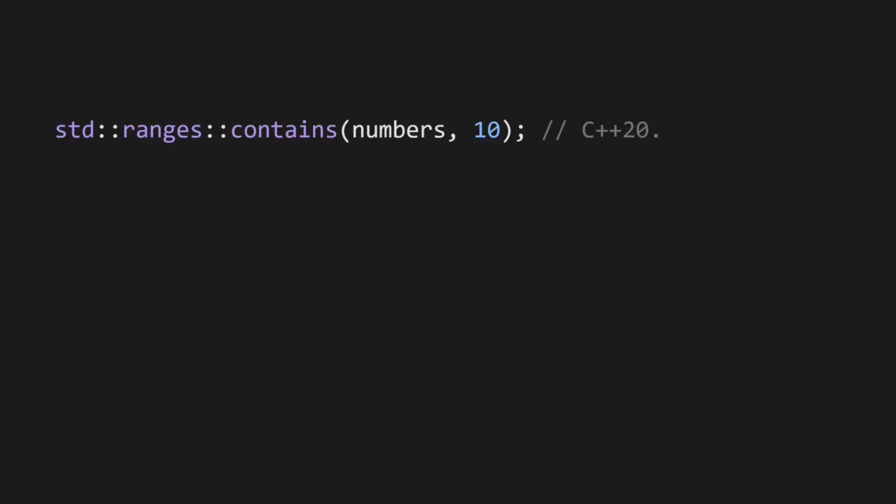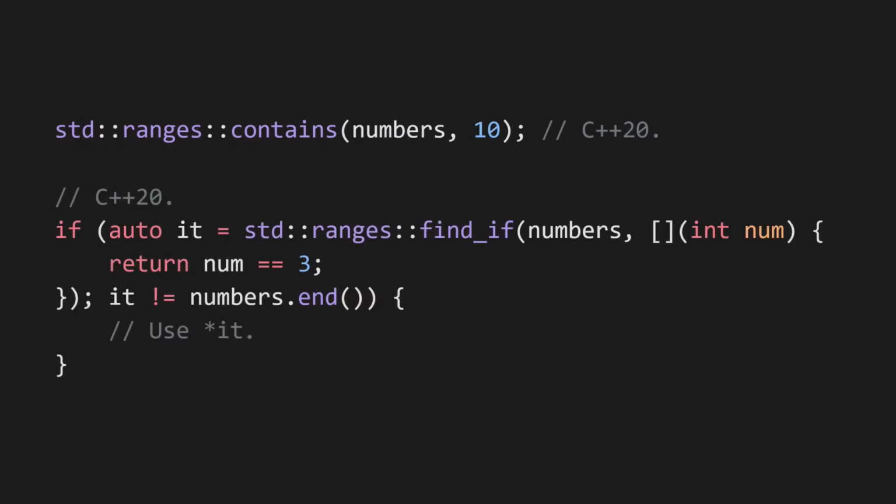There's a new ranges library in C++ which lets you perform a lot of the aforementioned algorithms without spamming .begin and .end everywhere, but you still have to use free functions instead of class methods, and deal with iterator return types.